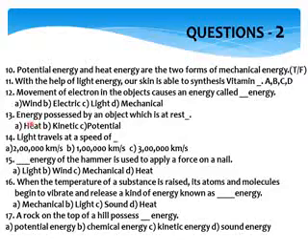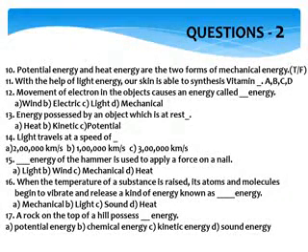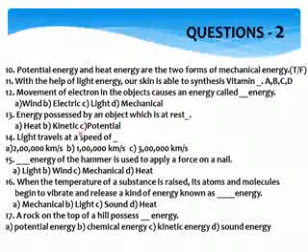13th one, energy possessed by an object which is at rest. As I said earlier, if it is in rest, water is rest in the dam, an apple is rest in the tree, then there it possesses a potential energy. If the object is not at rest and if it is moving, then we have kinetic energy. But here the object is at rest, so it is C, potential energy.